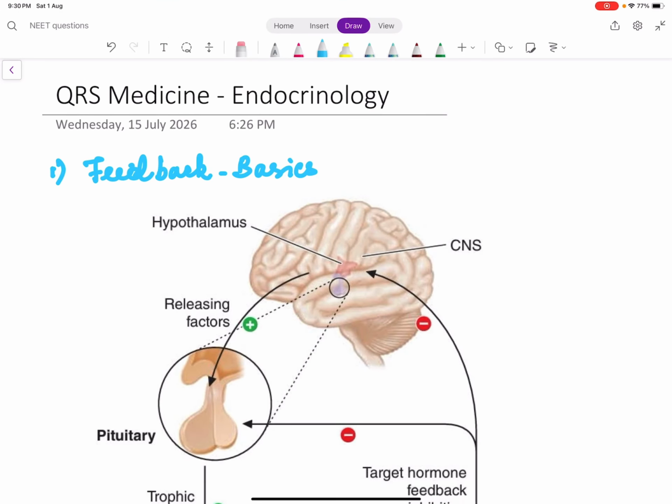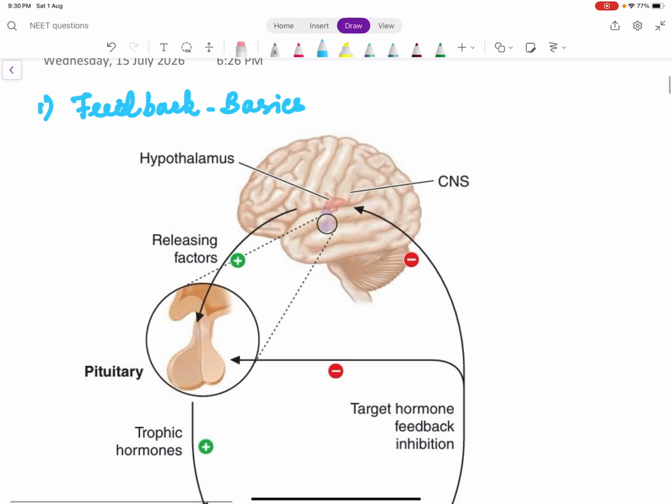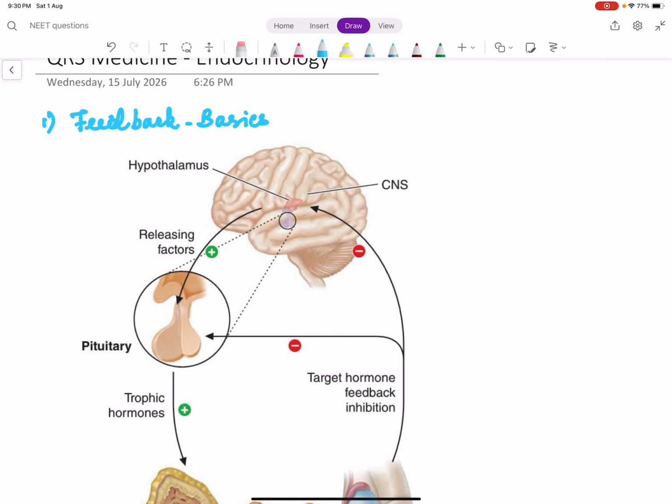Today we'll be discussing the quick revision series in medicine for the endocrinology subject. This quick revision series will be useful for competitive exams like NEET, TNSET, etc. So before going, we'll discuss some basics.